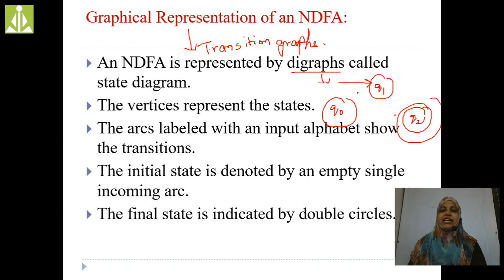See here, in this given example, Q naught is the initial state. Why? Because I am indicating it with this arrow.